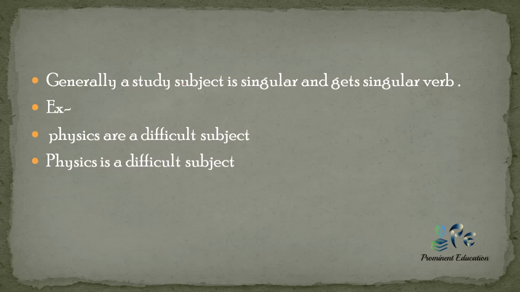Now, generally, a study subject is singular. Study subject is considered as singular and gets singular verb. Example, you can see: physics are a difficult subject. Physics, mathematics, they contain s after them, and after having s it looks like they are plural, but they are not plural, they are always singular. So here we have used are, which is wrong, so this sentence is wrong. The correct sentence would be: physics is a difficult subject, so this sentence is correct.